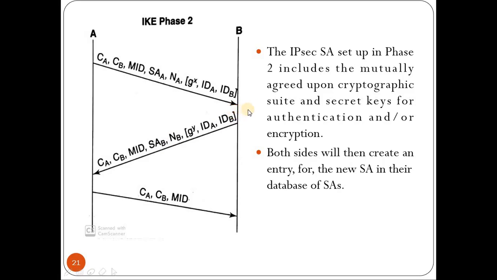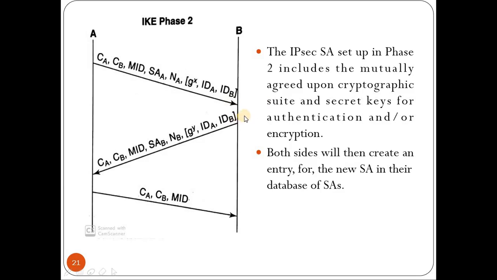Now the secret key is a function of key D, NA and NB. NA is sent in the first message, NB is chosen by B at this point of time, and key D is already generated in phase 1. So using these three values, it will generate a secret key which is further used for communication between A and B in the current IPsec association.